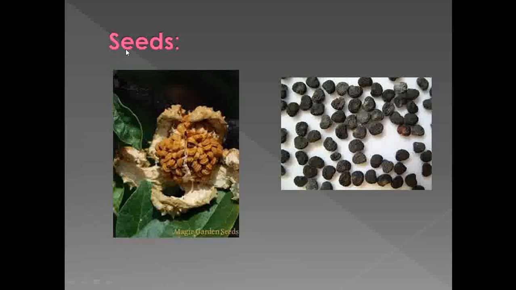First, the seeds which are observed under this family. Whenever the fruit matures, it bursts, since the fruit type is capsule. The capsule bursts and the seeds come outside. So these are the seeds. Basically it shows the presence of kidney shaped seeds.